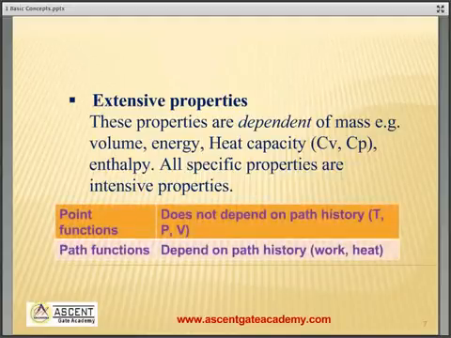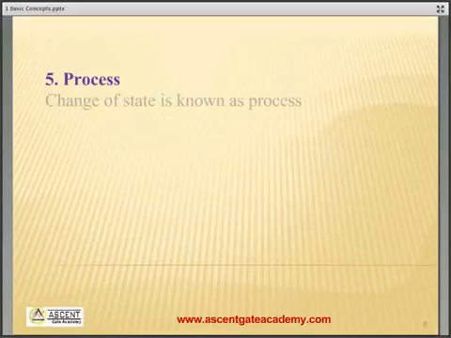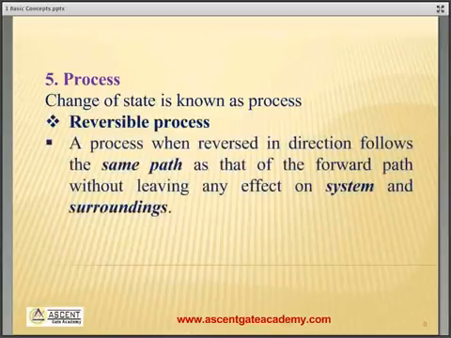Now, point functions are those functions which do not depend on path. Path functions obviously are functions which depend on path followed. For example, work and heat. Process, change of state is called process. This can be a reversible or irreversible process.